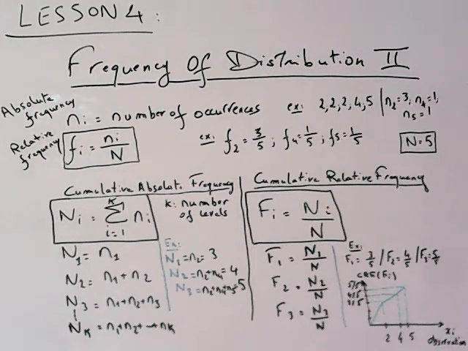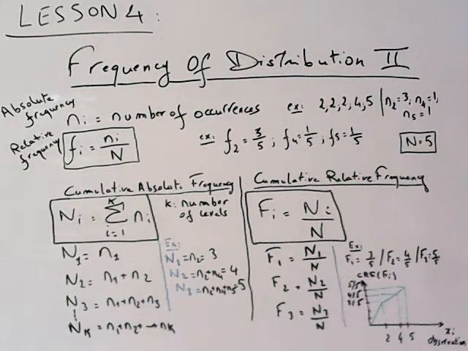We have capital F index 1 equal to capital N1 over N, F2 equal to N2 over N, and F3 equal to N3 over N. In our example, this will give you F1 equal to 3/5, F2 equal to 4/5, and F3 equal to 5 over 5, or 1.